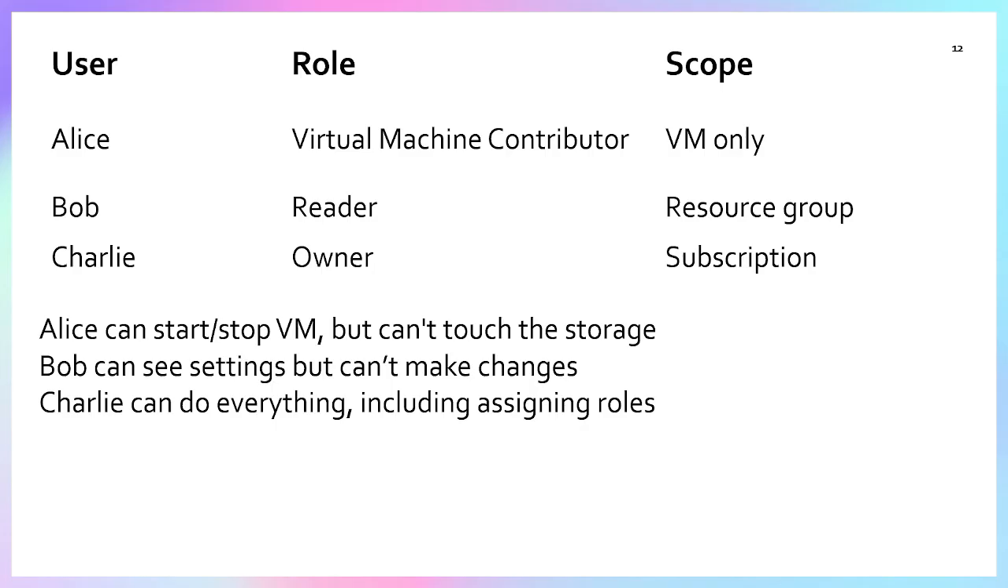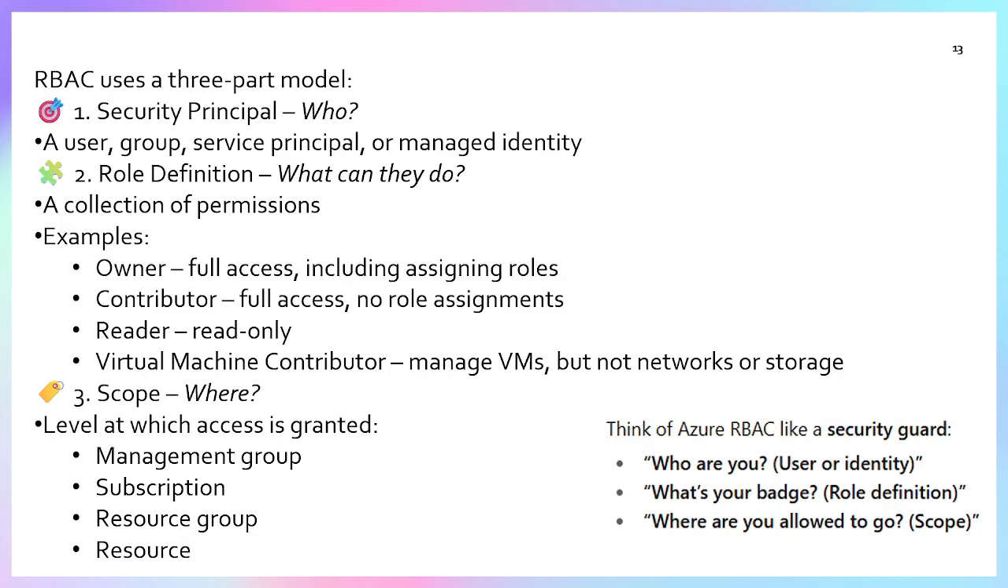So this is role-based access control, RBAC. RBAC is divided into three parts. One is the security principal, meaning who can access: a user, group, service principal, or managed identity. I will discuss what a managed identity is later, but right now you can know that it is about who can access. This is part one, the security principal.